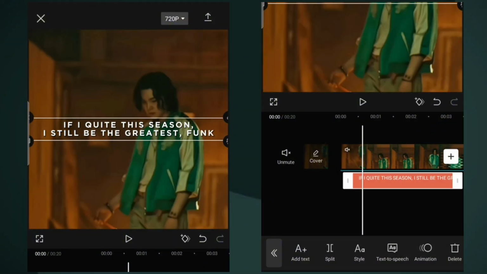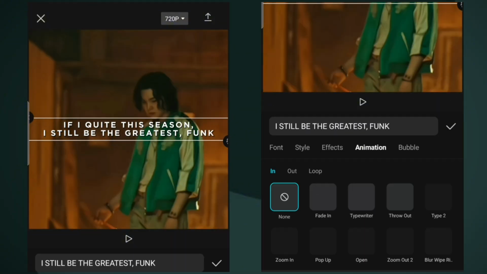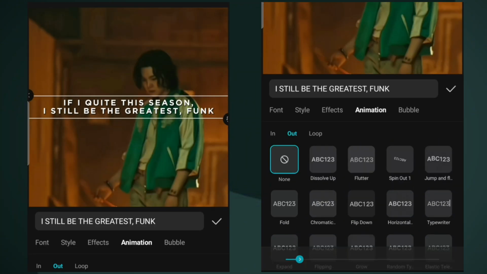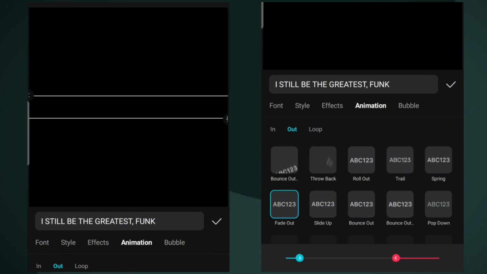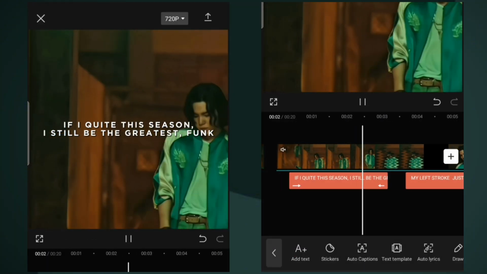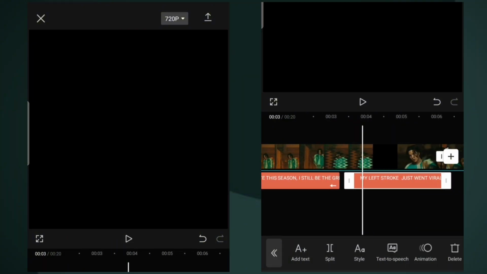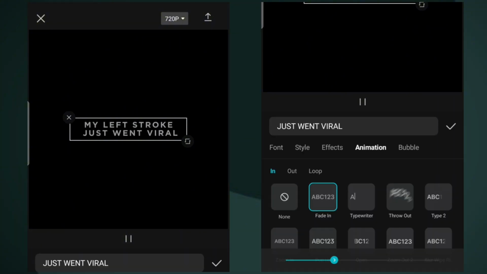Now go to your first text and choose Animation. Select Fade In 0.3 seconds and Fade Out 0.2 seconds. Do the same for your next clip.